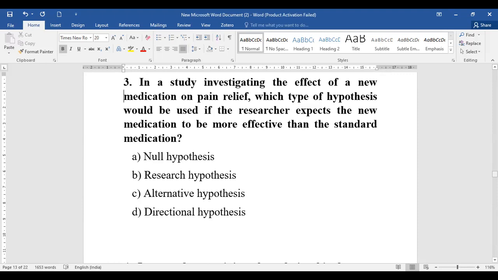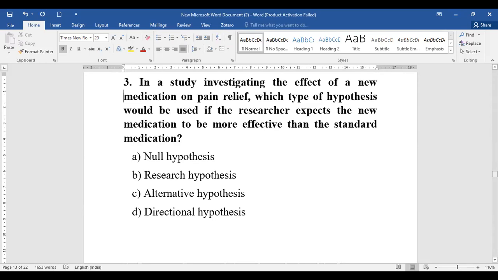So we have a scenario where a new study is investigating the effect of a new medicine with respect to pain relief. Which type of hypothesis will be used if the researcher expects the new medicine to be more effective than the standard medicine? Here they have taken a scenario of a medicine, and they are asking about a researcher expecting the effect of the new medicine compared to the standard medicine.